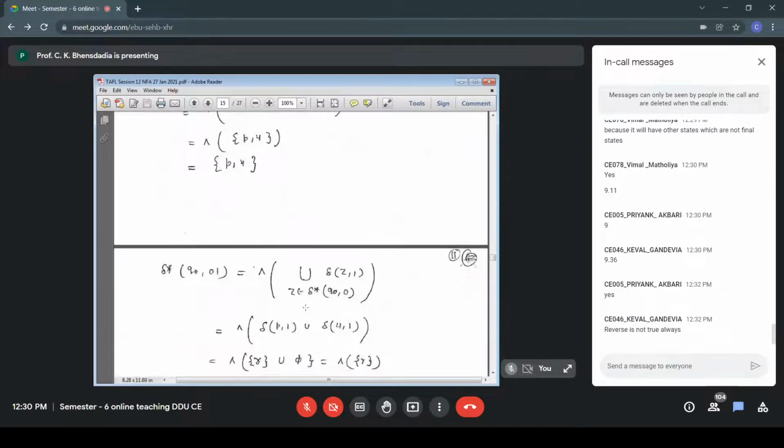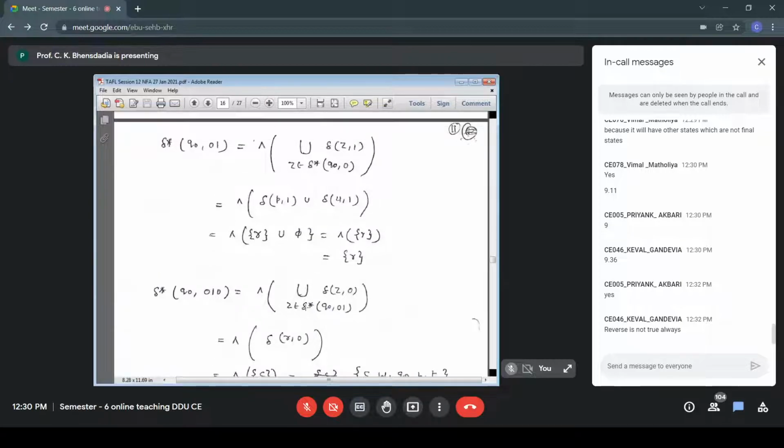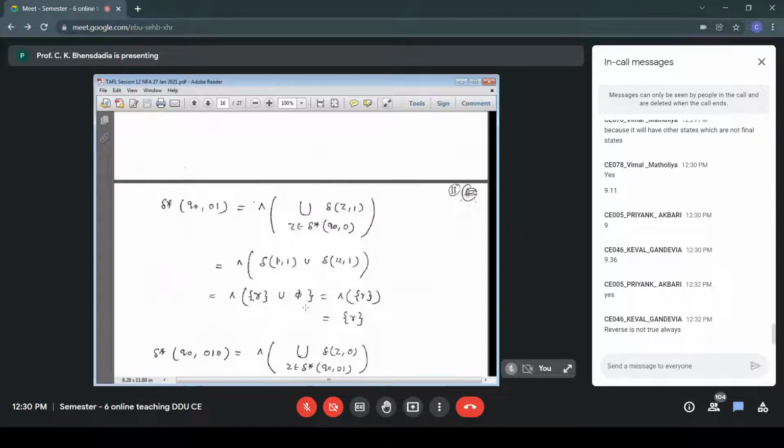Let us go to the bottom. We are computing delta star Q0 0 1 0. So that is null closure of union of, now instead of R, I'm using a different symbol Z. So Z belongs to delta star Q0 0 1 and then delta Z 0. My input 0 1 0 is bifurcated as 0 1, that is Y, and 0, that is my A. And that is null closure of union of Z belongs to delta star Q0 Y, then delta Z 0.